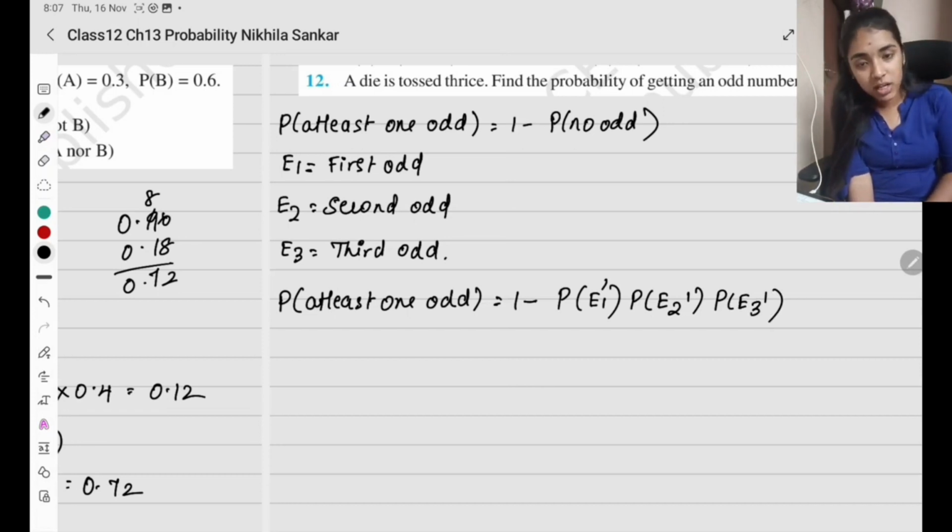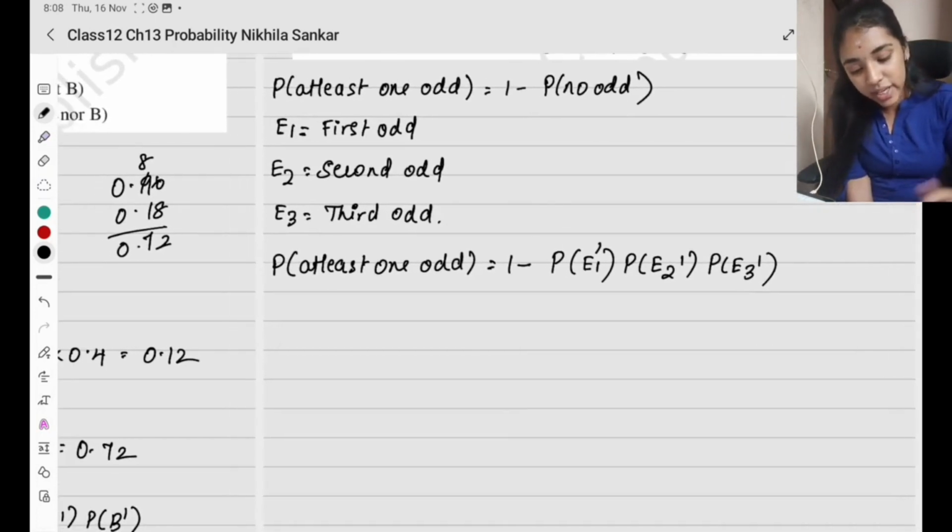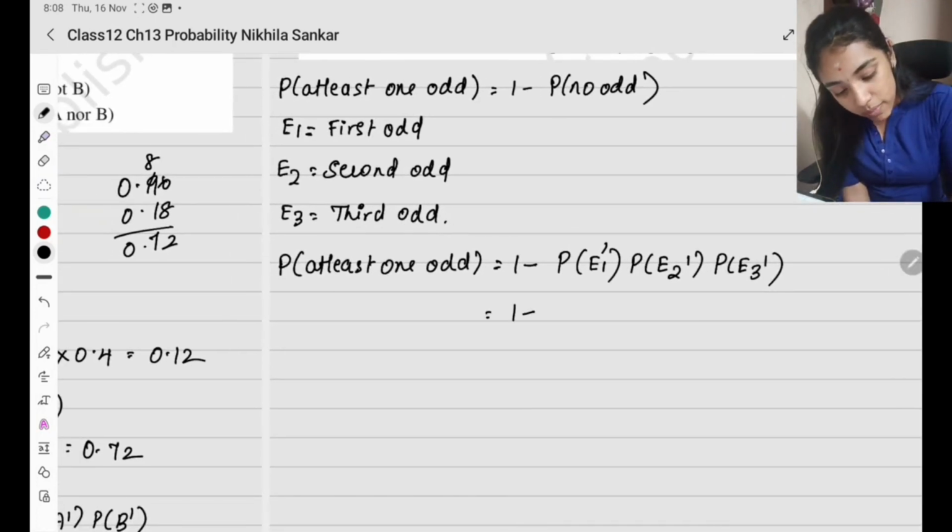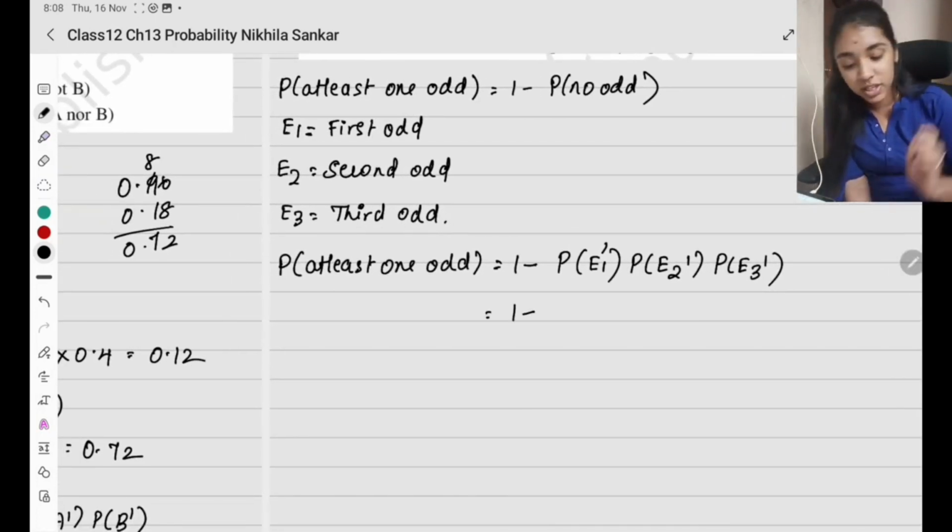Understood? What does it mean if odd number doesn't come? Odd doesn't come. At least one time means once, twice or thrice. What is its negation? It doesn't come at all. So that is what we are going to do. At least once means if we keep adding different cases: came once, came twice, came three times. So to do this, we can do 1 minus the negation. Correct? So I can do this, and this is going to be 1 minus probability of E1 dash and so on.